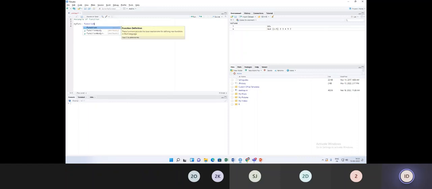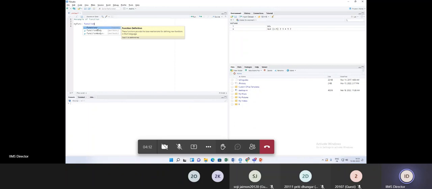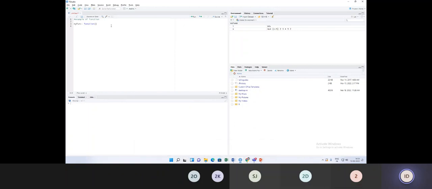Always the keyword is suggested here. Now my function body is print, with brackets.